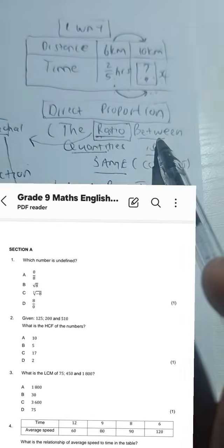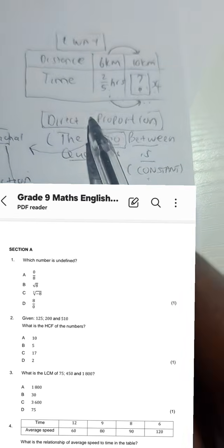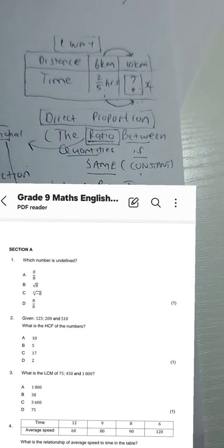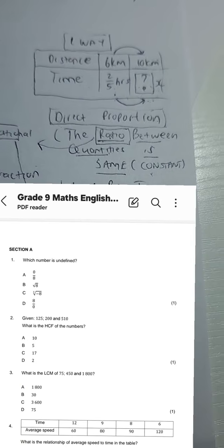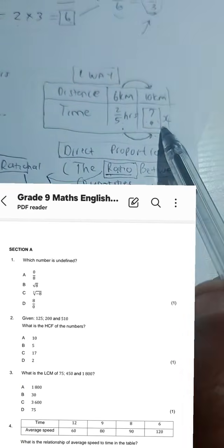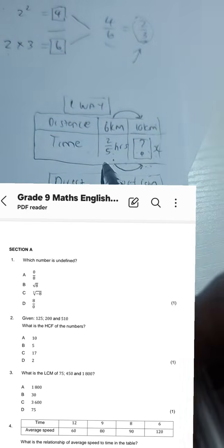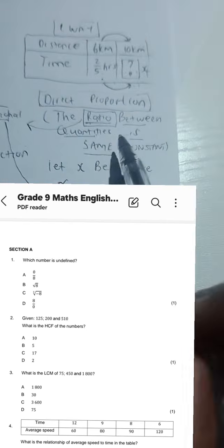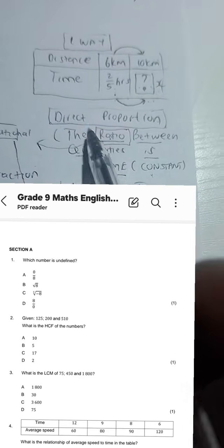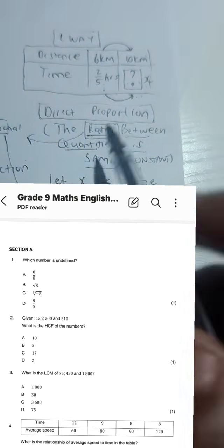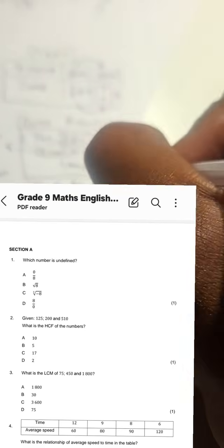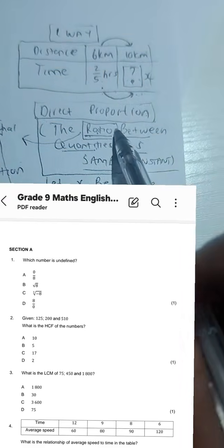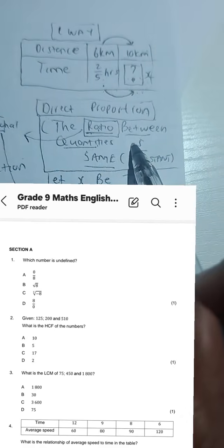That means the ratio between the quantities, because this is what direct proportion states in definition, that as one quantity increases, the other one increases, or as one quantity decreases, the other one decreases. What do we know then about that? That the ratio between the quantities, this is a very important detail, for direct proportion we always know that the ratio between the quantities is what?